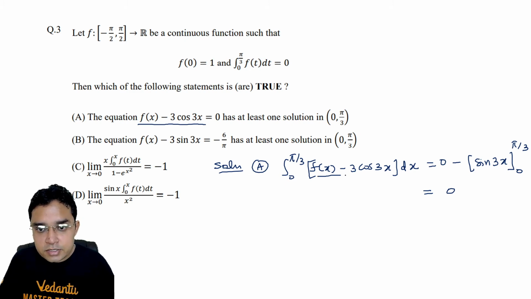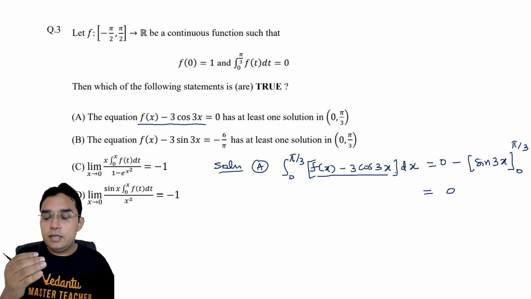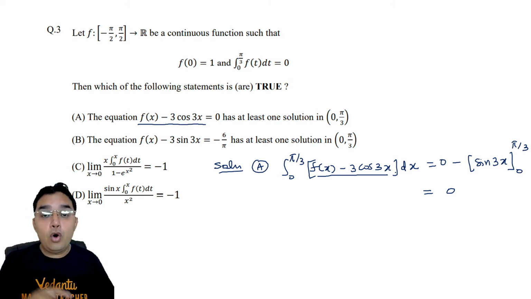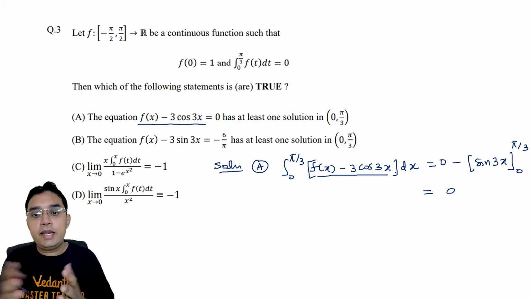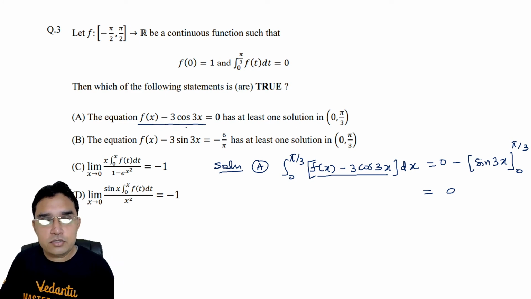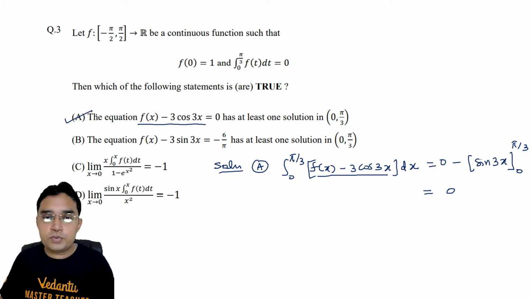This f(x) - 3cos 3x should be lying below the x-axis also and above the x-axis also, then only its definite integration can be 0, or it is throughout on the x-axis. In that case it will have infinite roots, so it will have at least one solution in (0, π/3). So option A is correct.